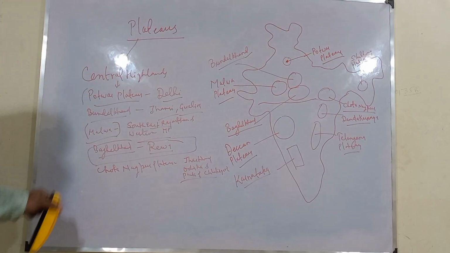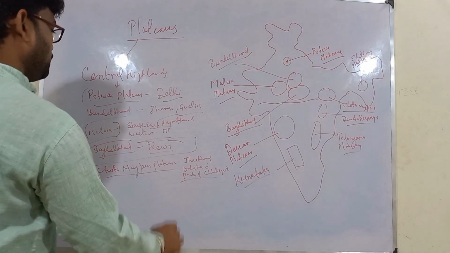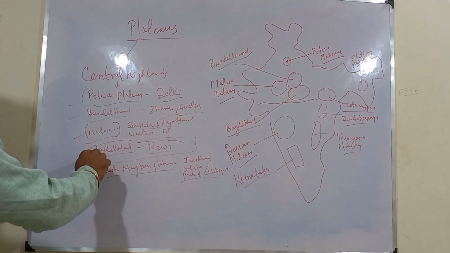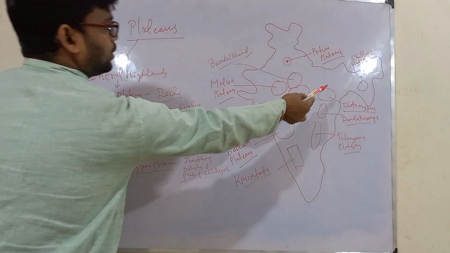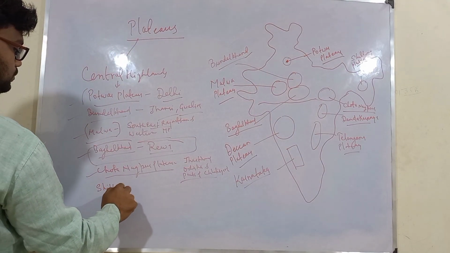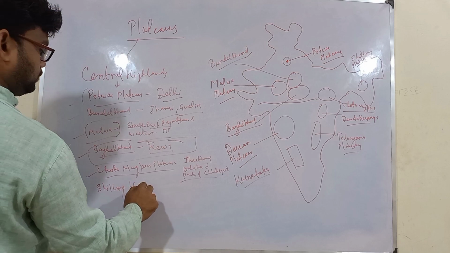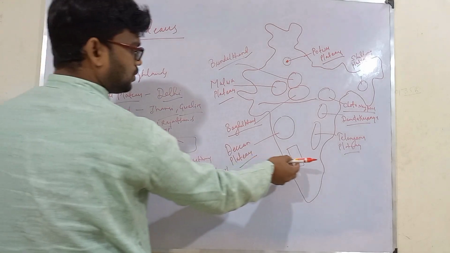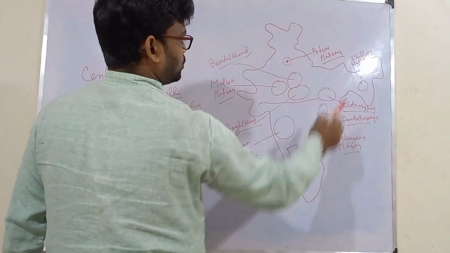Note it down. The important plateaus under Central Highlands: Potwar, Bundelkhand, Malwa, Baghelkhand, Chota Nagpur, and then we have Shillong. These Shillongs are nothing but an extension of this Deccan Plateau towards northeast.